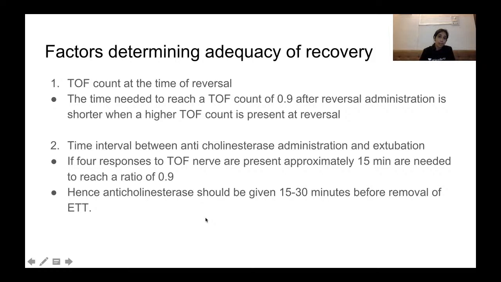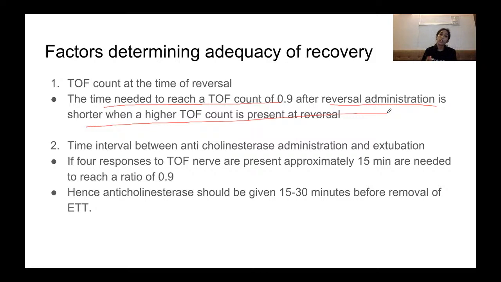So what are the factors determining the adequacy of recovery? Okay, how do you know that adequate recovery has occurred? Like I said, TOF count at the time of reversal. The time needed to reach a TOF ratio of 0.9 after reversal administration is shorter when a higher TOF count is present at reversal.